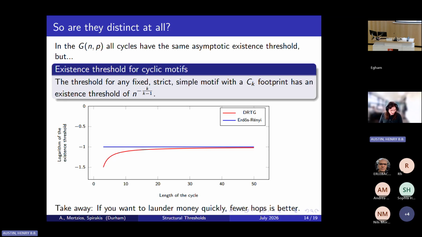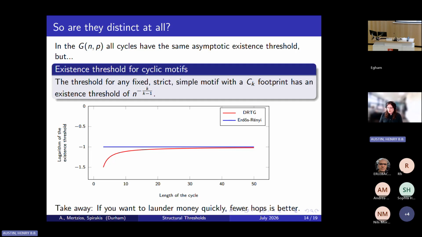But I've just spent a bunch of time arguing about why this result is similar to a previous result. You might be asking, Henry, why should I care about this new result that you're presenting? Does this actually mean anything different from the static graph version? And the answer here is yes. And I think there's a really cute example which takes us back to our fraud detection motivation from earlier. In the Erdős-Rényi random graph, all cycles have the same asymptotic existence threshold. As you increase the density from 0, at some point in the limit, all of the cycles emerge simultaneously.